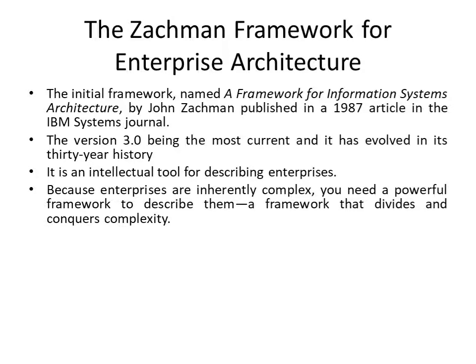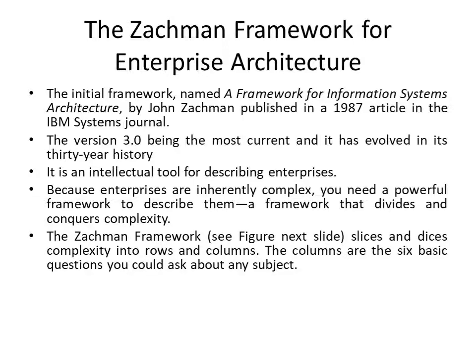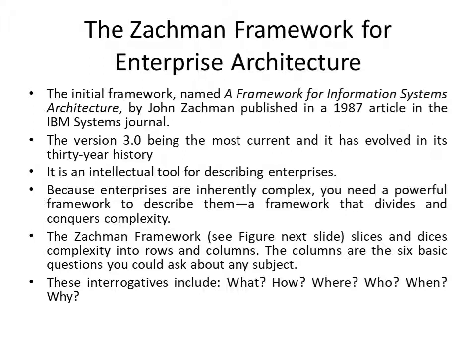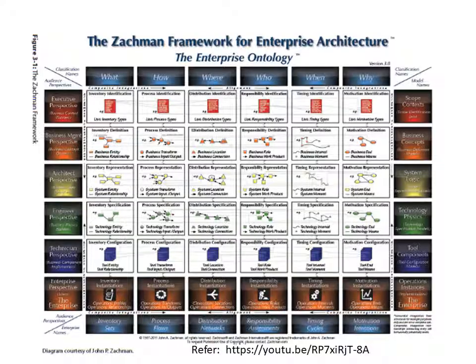Because enterprises are inherently complex, you need a powerful framework to describe them, a framework that divides and conquers complexity. The Zachman framework, which we'll see in the next slide, slices and dices complexity into rows and columns. The columns are the basic questions you would ask about any subject. These interrogatives include what, how, where, who, when, why.